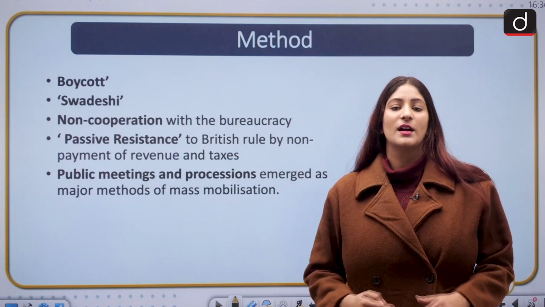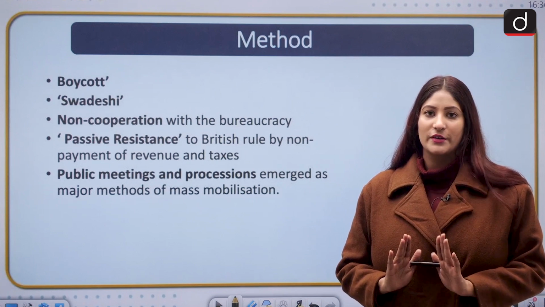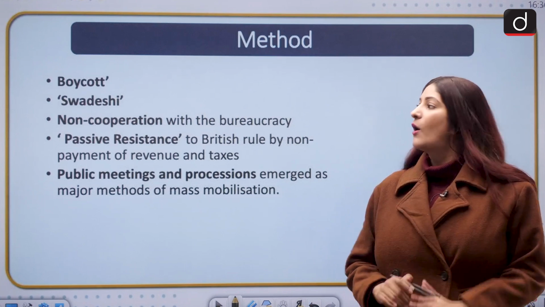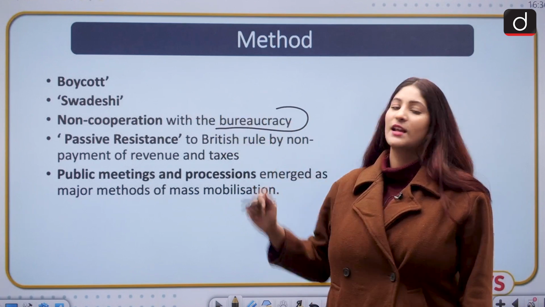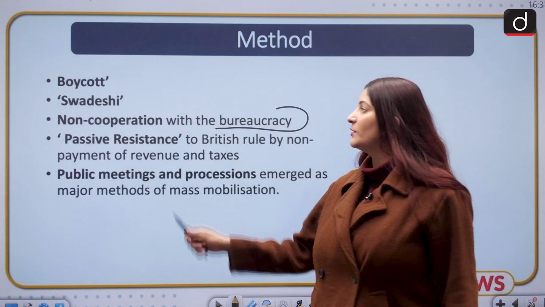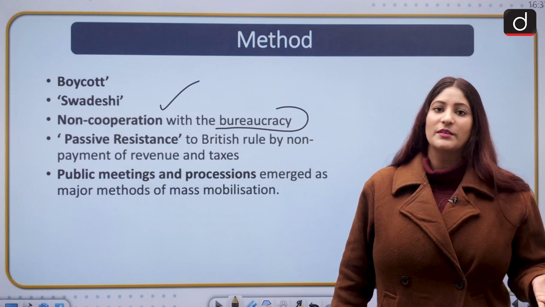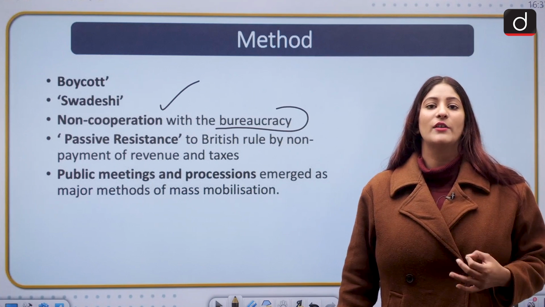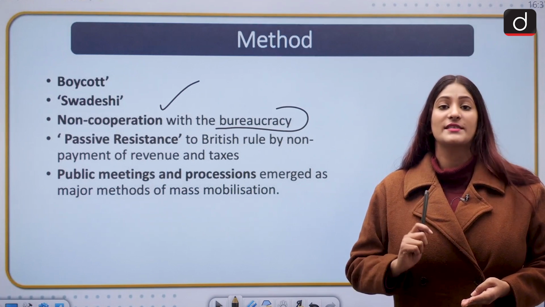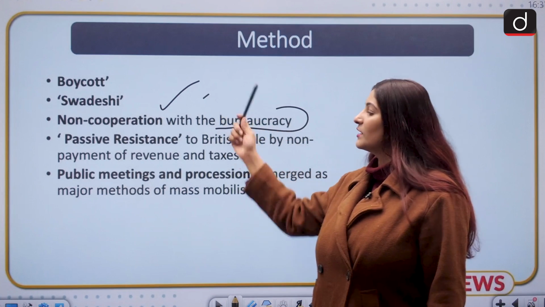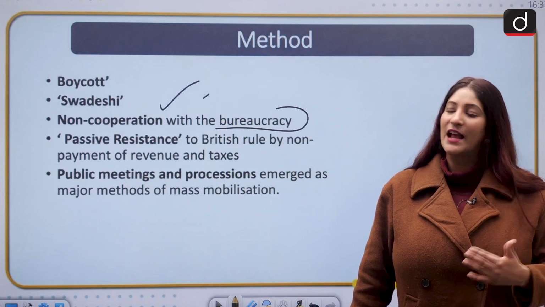First, one of the methodologies was to boycott any sort of British goods, British services, as well as non-cooperation with the bureaucracy. This was a type of boycott. We will not cooperate with the British, and we will ensure that we go Swadeshi, that is Atmanirbhar Bharat now, to develop our own textile, our schools, our colleges, our style of painting. This was all Swadeshi, so that people could be confident about their culture and their ancestry as well as history.